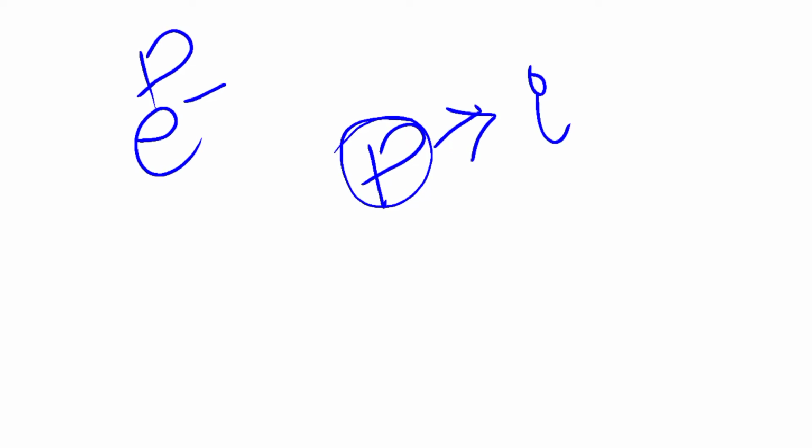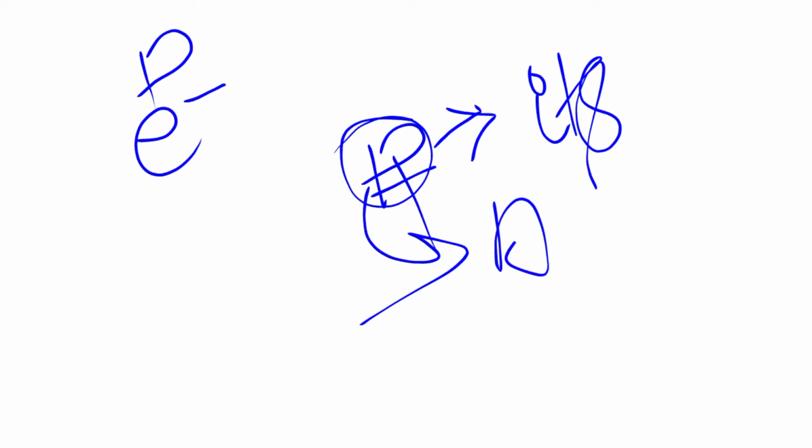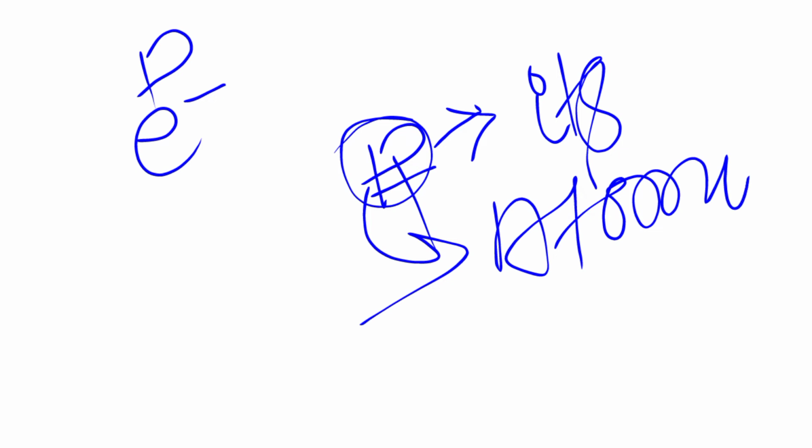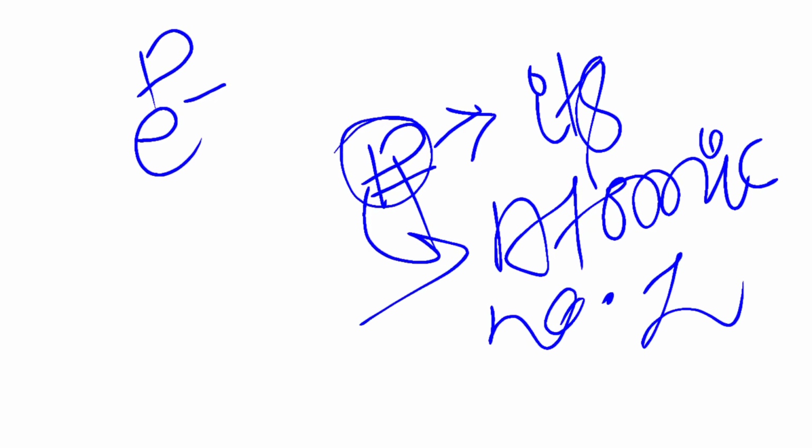The number of protons in a nucleus determines its charge. This number is the atomic number and is represented by Z. How many protons in the nucleus? This is known as atomic number and represented by Z.